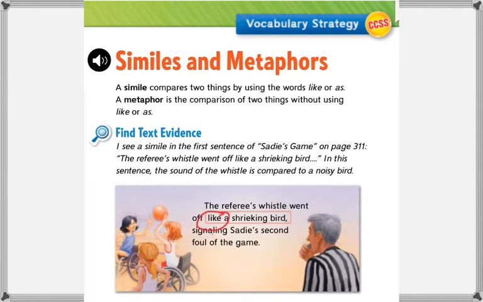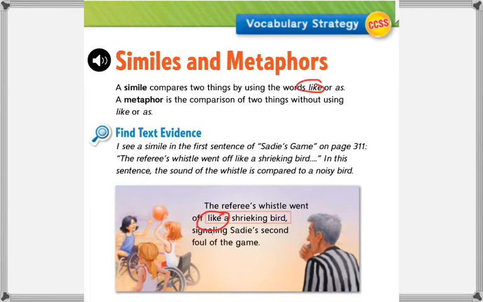So right here, like a shrieking bird. It says on top that a simile compares two things by using the words like or as, and a metaphor is a comparison of two things without using like or as. But here they're using like, so most likely this is a simile.